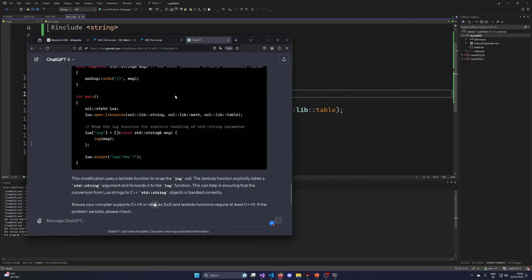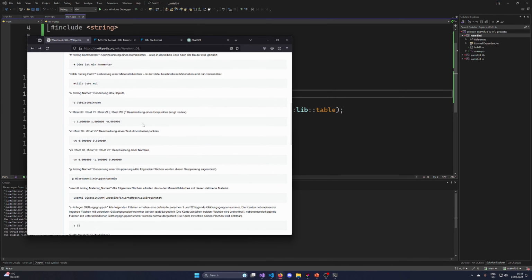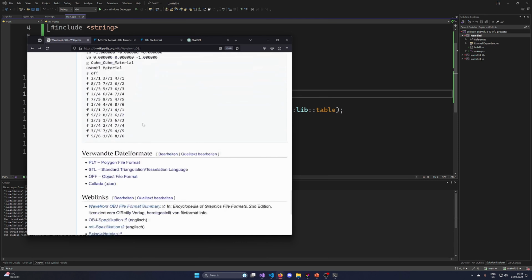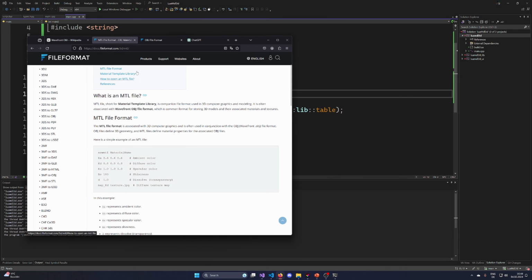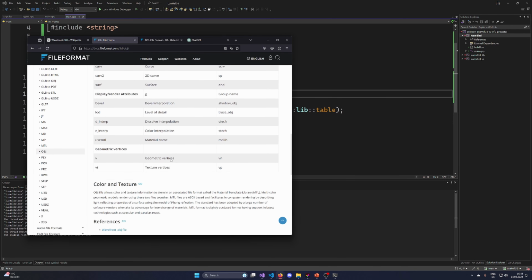Okay, so basically how OBJs work, this is a German text, but it kind of like tells quite how it works. OBJs start with a comment, then there is a material link, then the name of the object is kind of like defined, and then you kind of like start defining vertices, vertice normals and stuff like that. It is also displayed here.